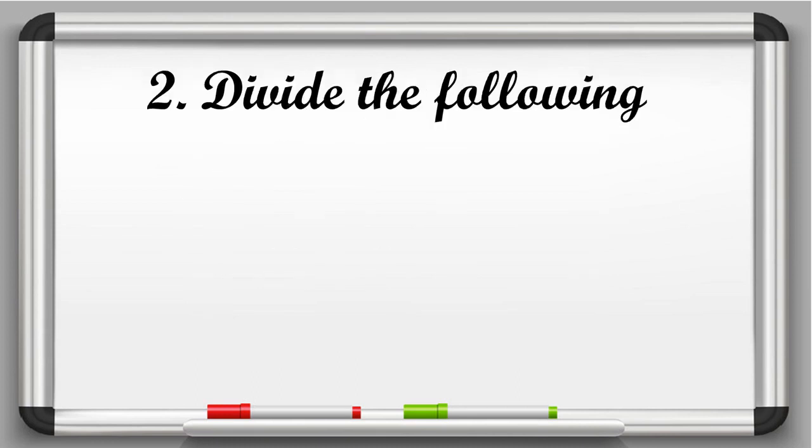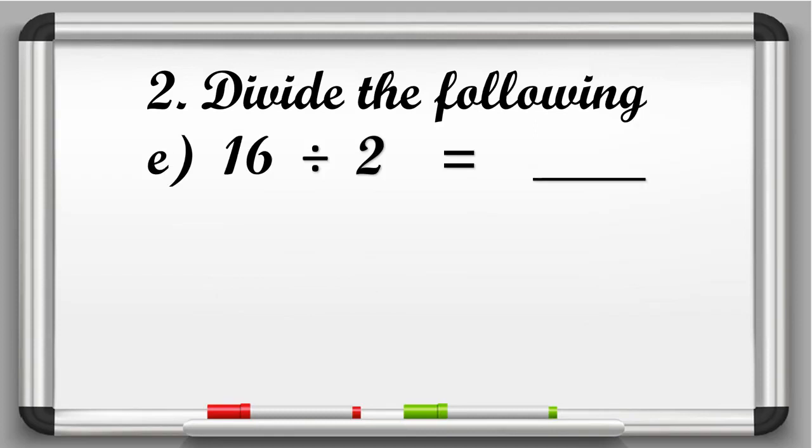Okay. Now in E part, it is given 16 divided by 2 is equal to dash. So here beta, 16 is the dividend and 2 is the divisor. So we have to speak the table of 2 till we get 16. So let's start. 2 ones are 2, 2 twos are 4, 2 threes are 6, 2 fours are 8, 2 fives are 10, 2 six are 12, 2 sevens are 14, 2 eights are 16. So here we will write 8.